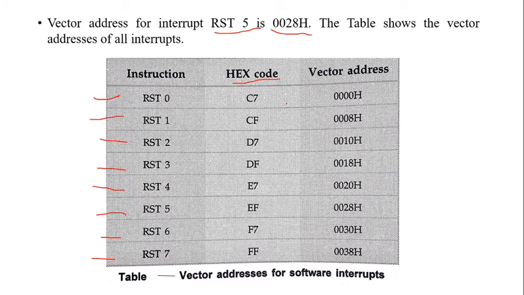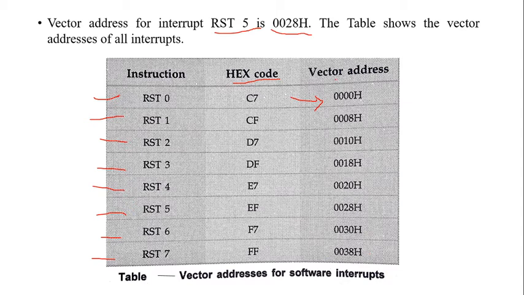And that we can call our vector address. For C7 we have 0000H, for CF we have 0008H, then for D7 we have 0010H, for DF 0018H, for E7 0020H, EF 0028H, F7 0030H and FF 0038H.